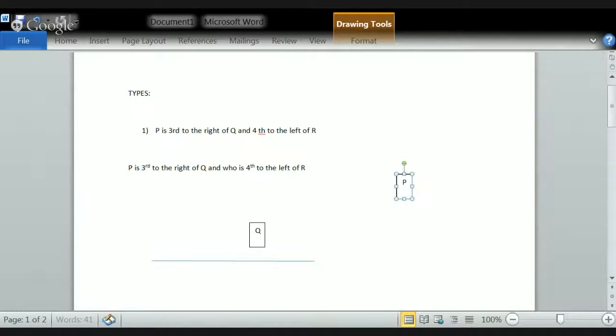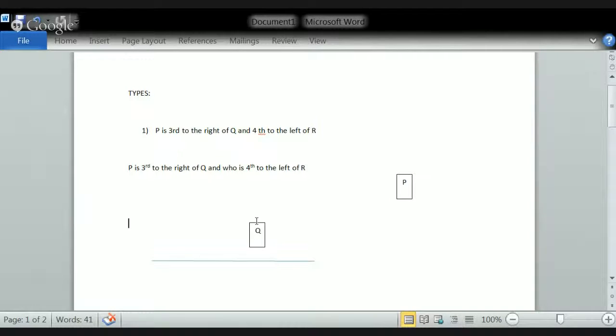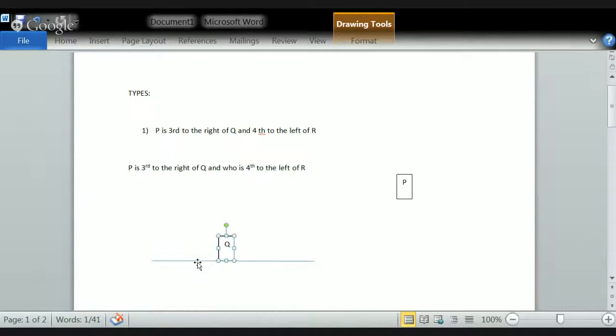Let us put P aside and take Q first. Now let us place P. Suppose that Q is facing in a northward direction. P is third to the right of Q.